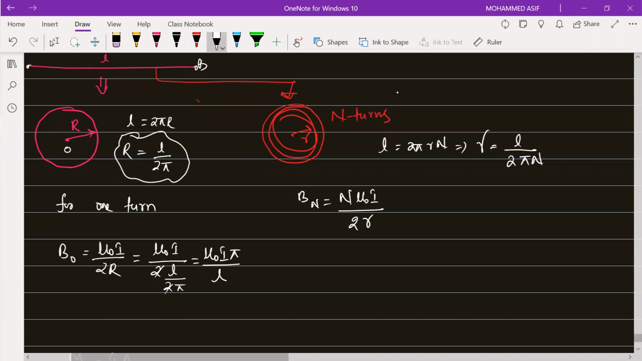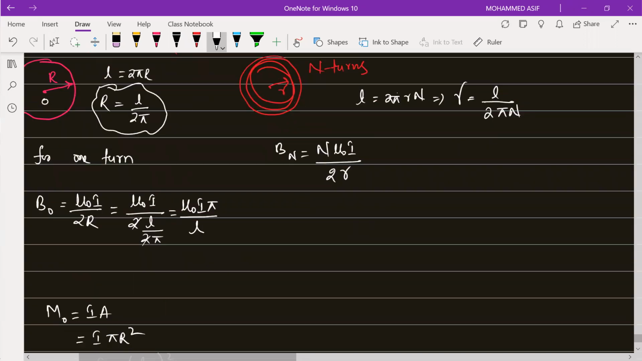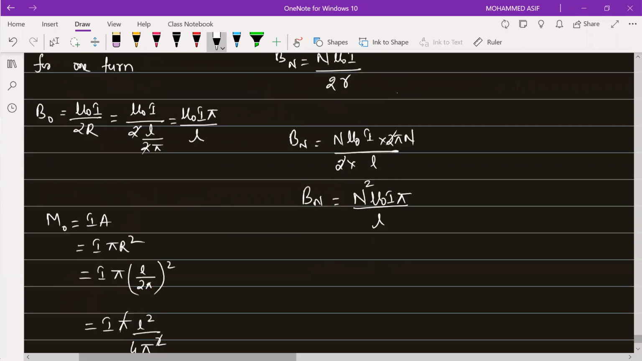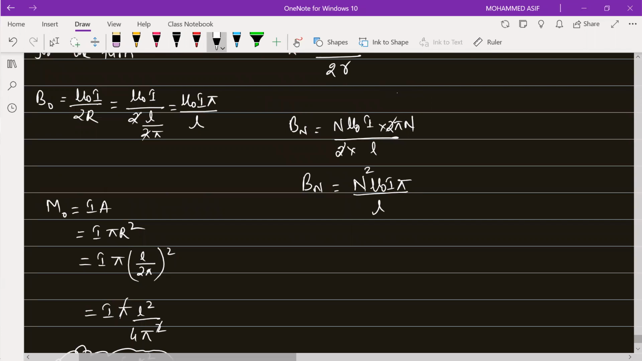So B n is equal to N into mu naught into I divided by 2 into R. That means the magnetic field due to N turns will be equal to N into mu naught into I divided by 2 into R, where R is L by 2 pi N. This 2 and this 2 will get cancelled. So the magnetic field due to N turns will be N into mu naught into I, N into N, this will become N square into pi divided by L. Very important formula: magnetic field due to N turns. Now see here, mu naught I pi by L.